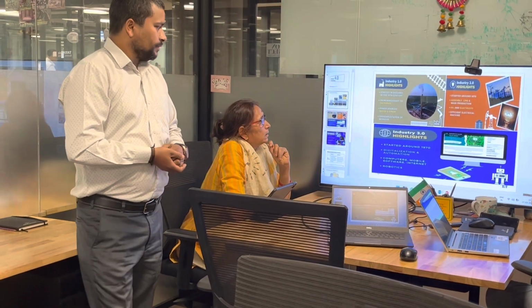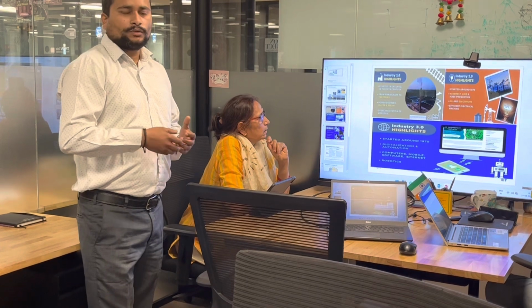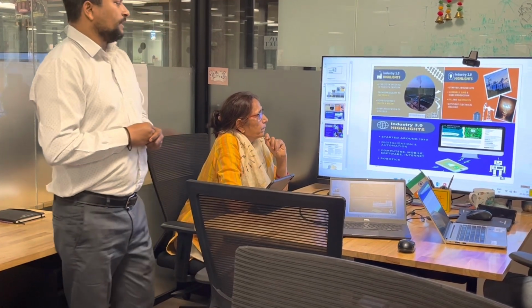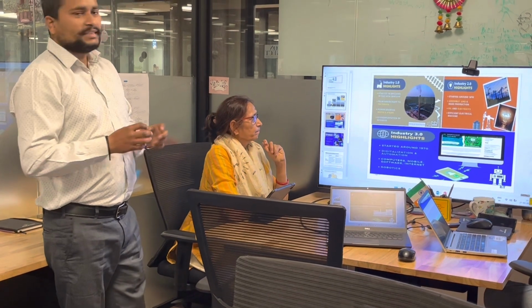When we talk about the later Industry 3.0, it started around 1970, with digitalization and automation.